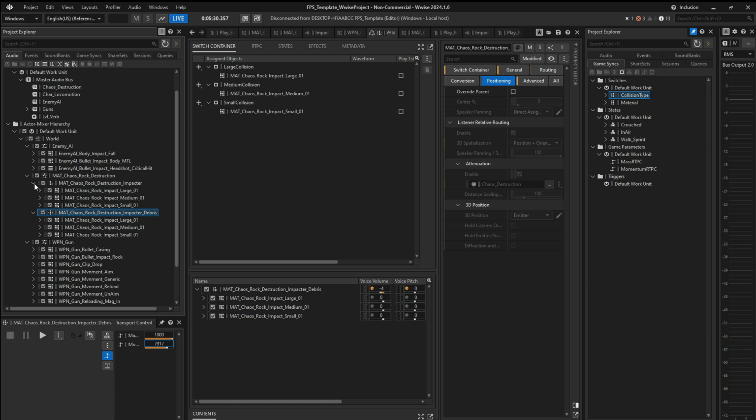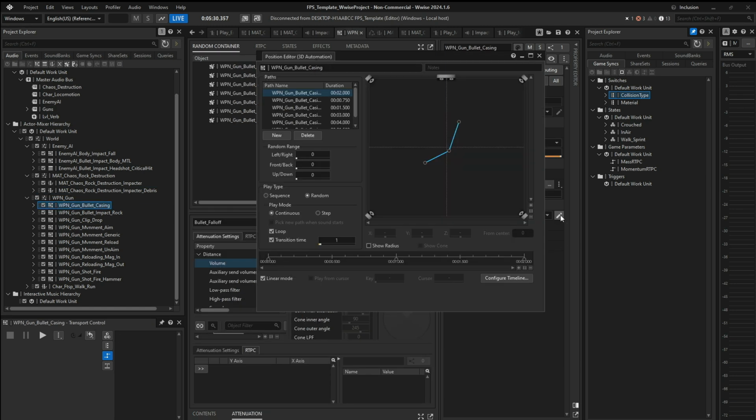So on top of that, I also did some stuff with the bullet casing and the clip drops, where the bullet casing always happens on the right side. So I want it to bounce, roll, change direction, everything. So I wanted to simulate that off of different time or duration parameters and different key locations. And for the clip as well, the clip always goes on the left side, so it won't roll around quite as much, obviously, as the bullet casing, but it can go from one place to another, probably only over 1 second, so that's why I just left it at that.